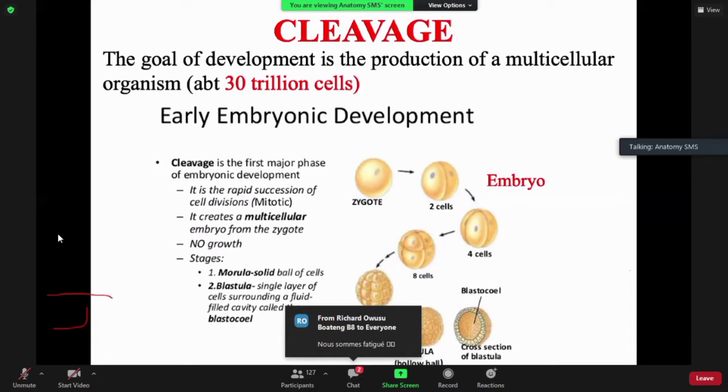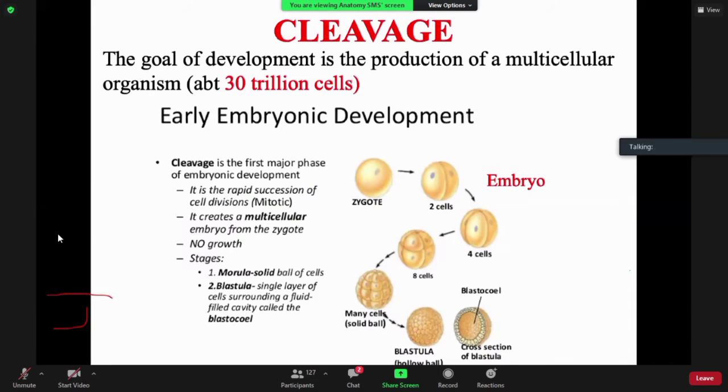So you being an organism, of course, you know that an organism consists of several organ systems. We know that several organs come together to form an organ system, and several tissues come together to form an organ, and several cells come together to form a tissue. So basically, the human body is made up of cells. Now, these cells are specialized to form different parts of the human body. So the human body is made up of about 30 trillion cells.